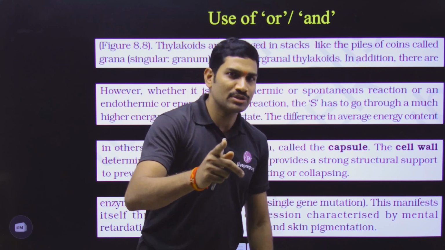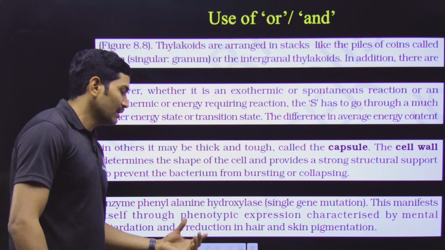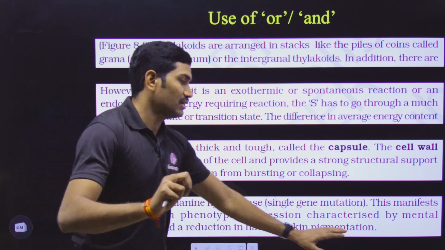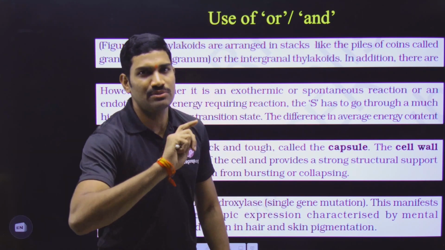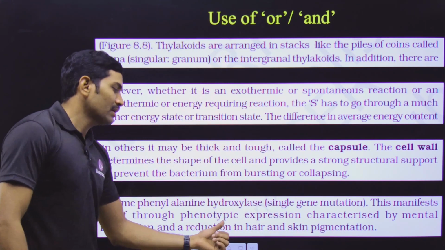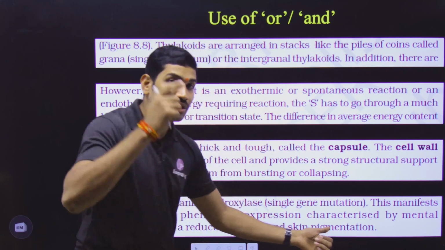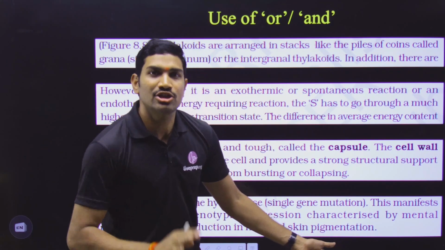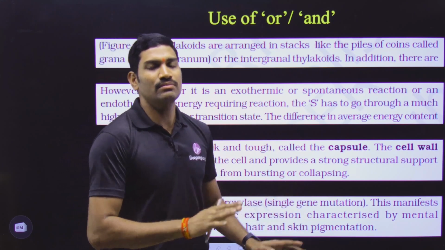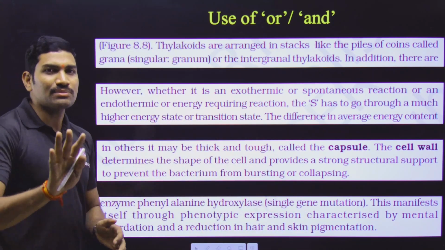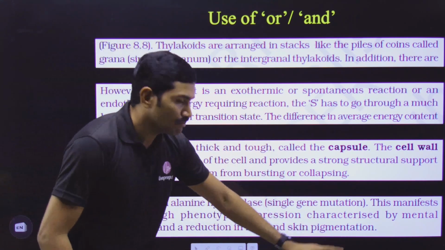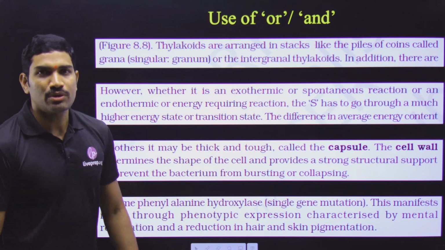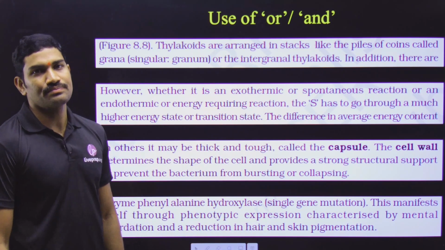I am repeating the options once again. First option: reduction in hair means hair volume is decreased and skin pigmentation is decreased. The second option is reduction in hair pigmentation, so color to the hair is reduced and color to the skin is also reduced. Now tell me which option is correct. Based on this sentence, which one do you feel is most appropriate?